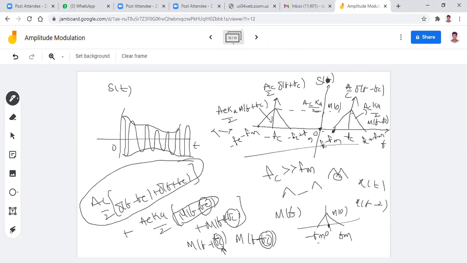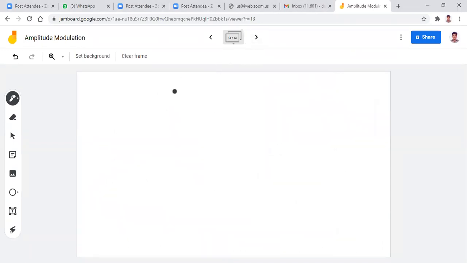Now, based on this spectrum, you have to define 2 things: USB and LSB. Please take the definitions. This is upper sideband, and this is lower sideband.